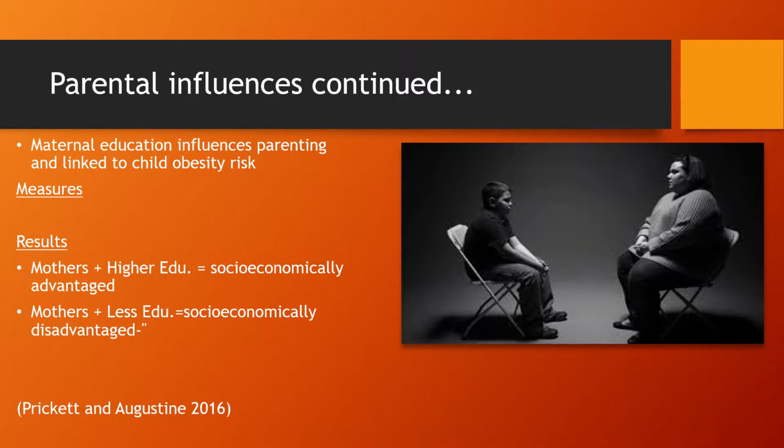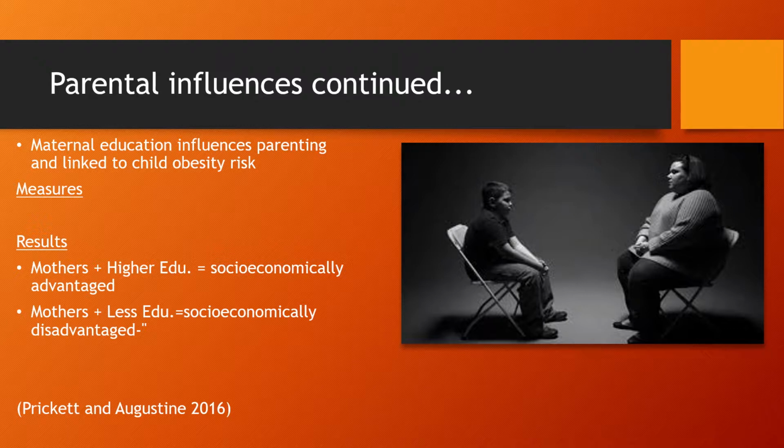Prickett and Augustine indicated in their results that mothers with higher education were socioeconomically advantaged compared to mothers with less education. They were older and had consistent health insurance for their child.